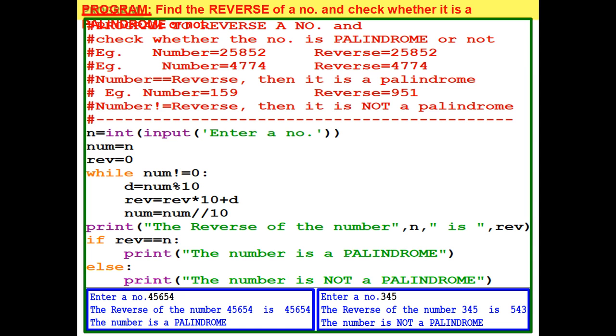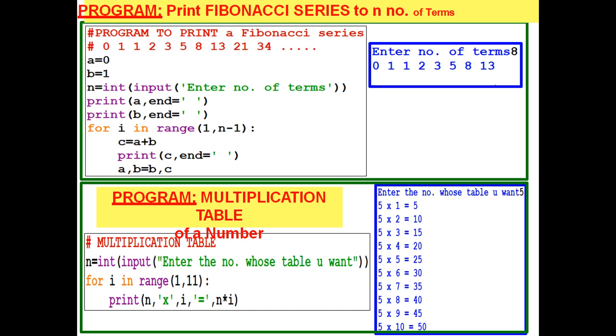While num is not equal to 0, d is equal to num % 10. d extracts the last digit from the number. Reverse is equal to reverse into 10 plus d. Num is equal to num // 10, truncated division by 10. If reverse is equal to the number, the number is a palindrome, else the number is not a palindrome.